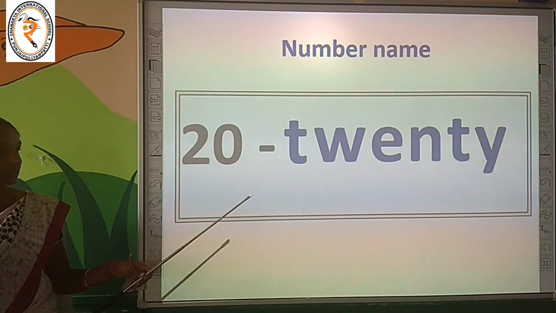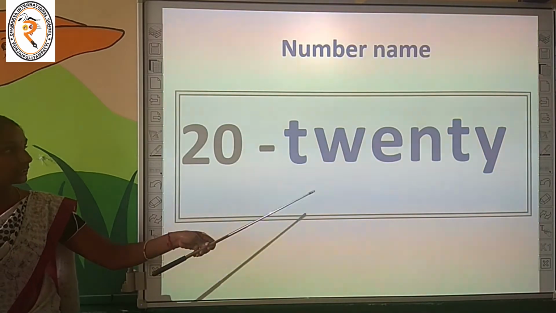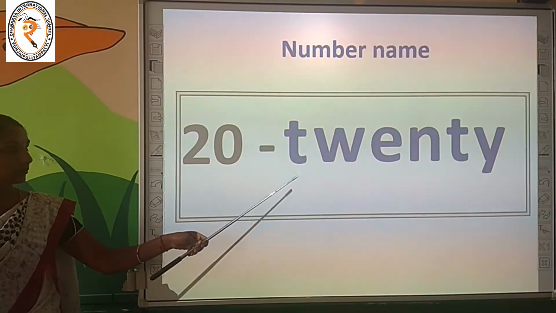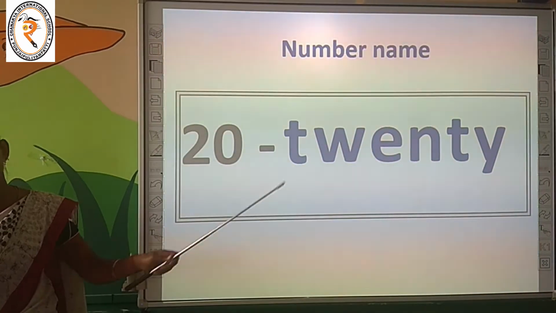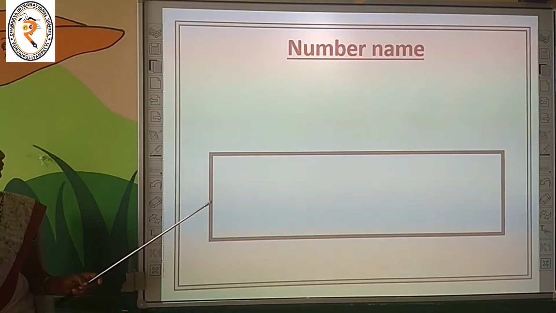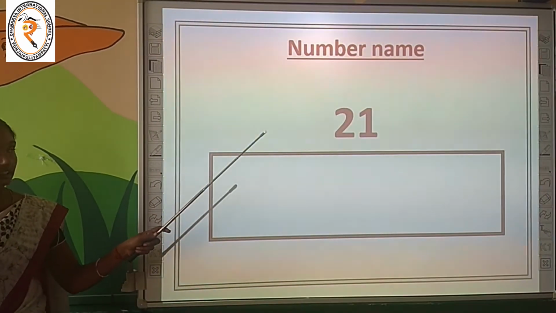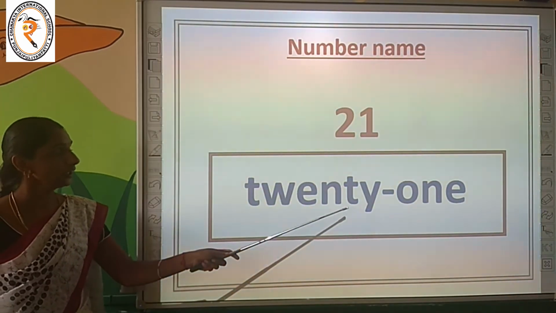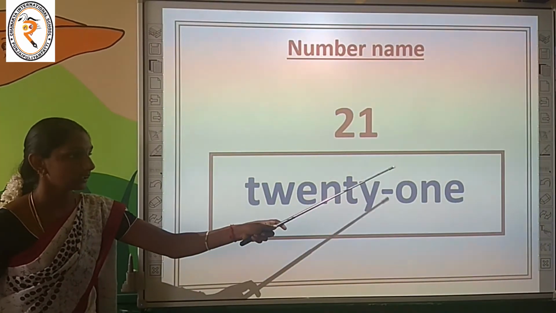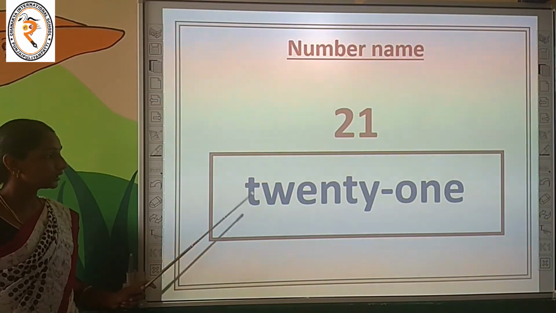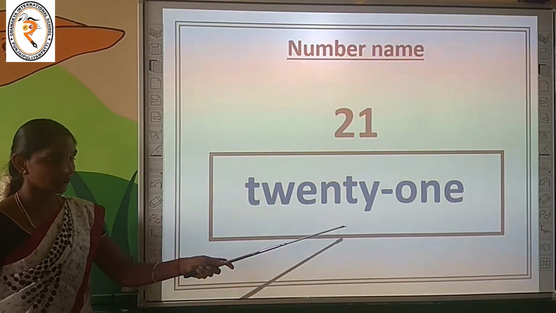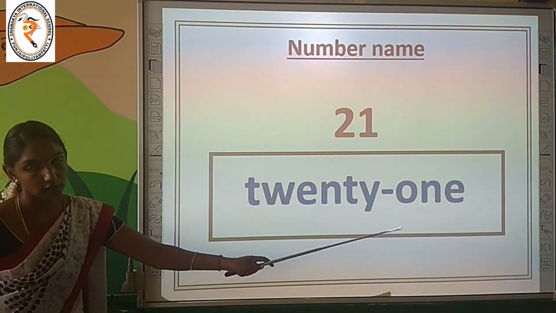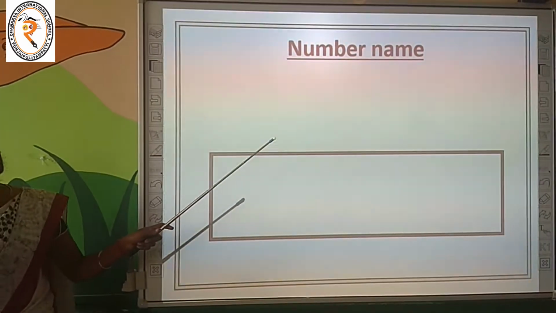T-W-E-N-T-Y, 20. Very nice. Now we are going to the number name 21. Okay. T-W-E-N-T-Y, 20. O-N-E, 1. T-W-E-N-T-Y, 20. O-N-E. What is it? 21. What is it, children?